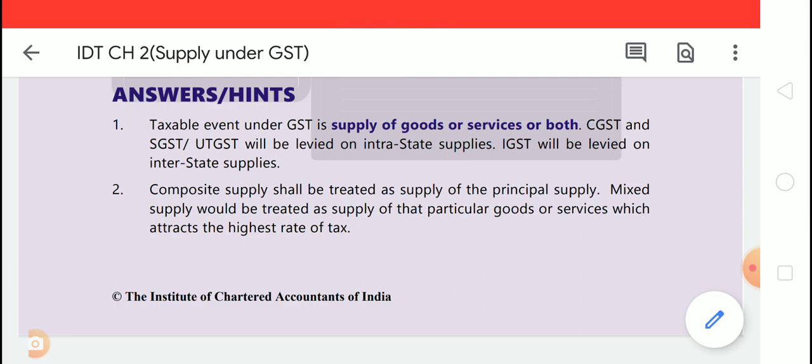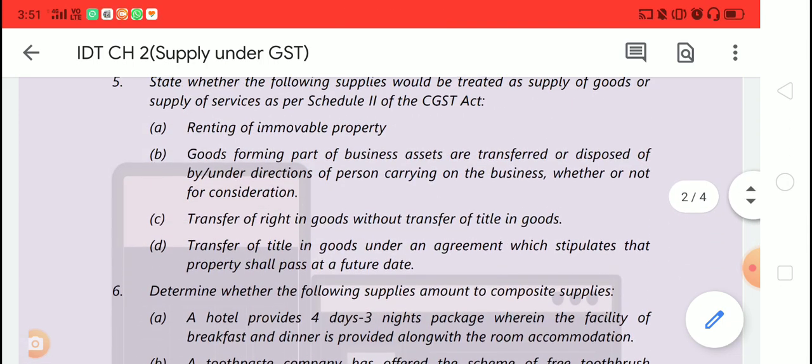We'll start from chapter 2 because in the latest ICAI study material there are no illustrations or exercises in chapter 1. So let's start off with chapter 2. Let's see the first question.